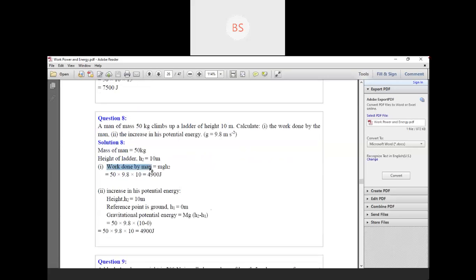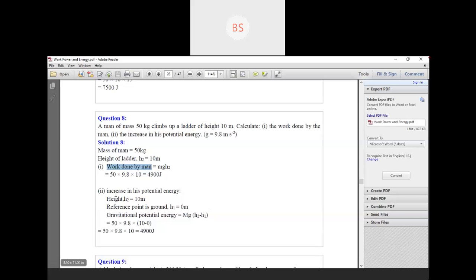So children, we know that work done by man is nothing but potential energy. As I have given you the example in the previous slide, when Ningan Gowda was moving from first floor to second floor, he is doing some work. Work done is nothing but potential energy. So mgh. Okay, so m is 50, g is 9.8, and height h2 we have taken here, that is 10. So substitute. So 4,900 joule is the work done by the man.